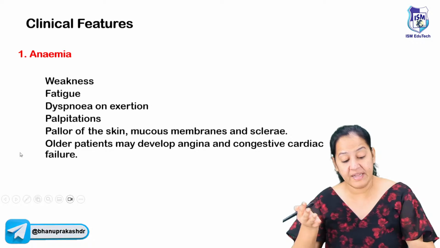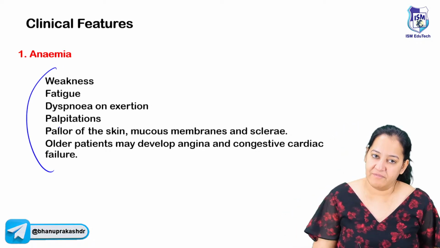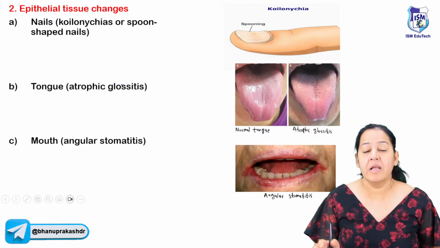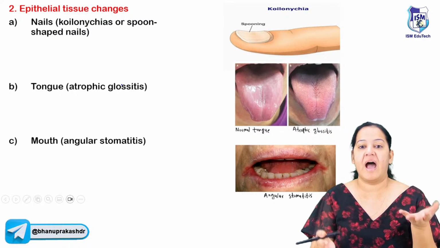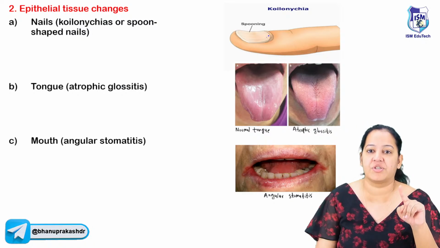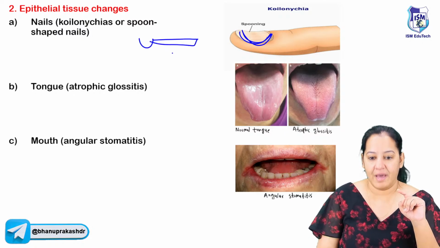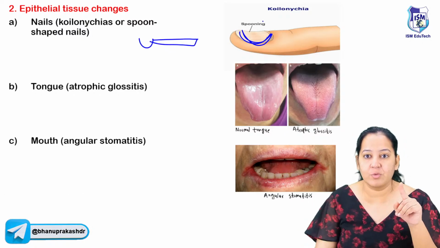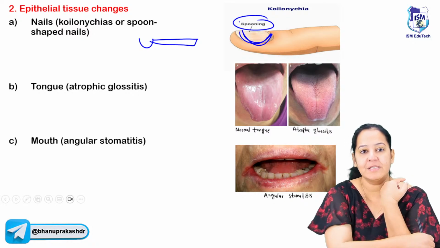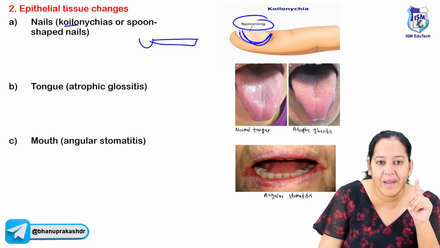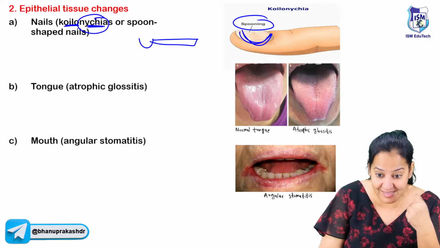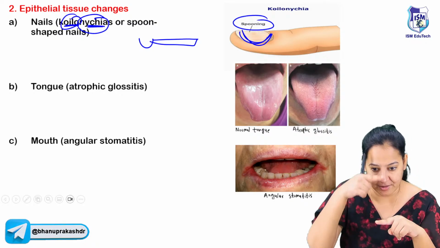So what are the clinical features of iron deficiency anemia? The person will have weakness, fatigue. These are general, but there are 3 specific features which occur in iron deficiency anemia, and you get image-based questions on them. Listen, the nails become spoon-shaped. Have you seen a spoon? The nails become spoon-shaped. It is known as spooning of the nails, koilonychia. Nychia means nails and koilo means spooning.